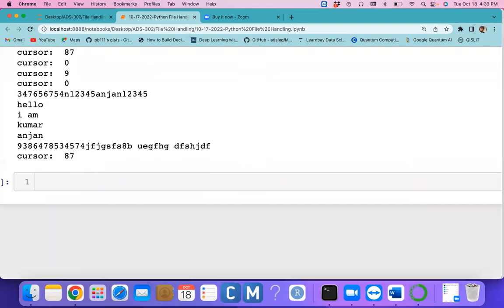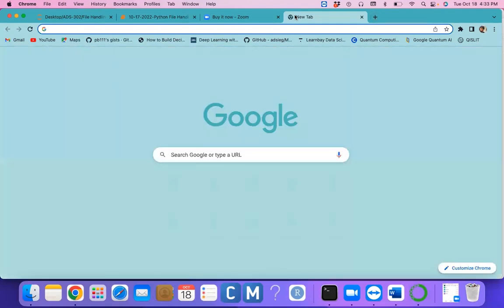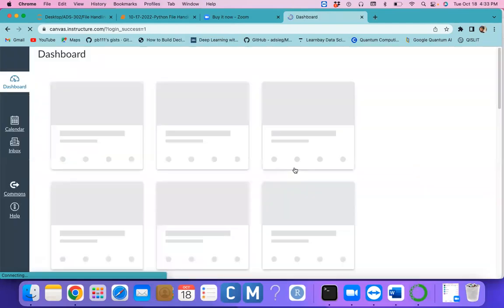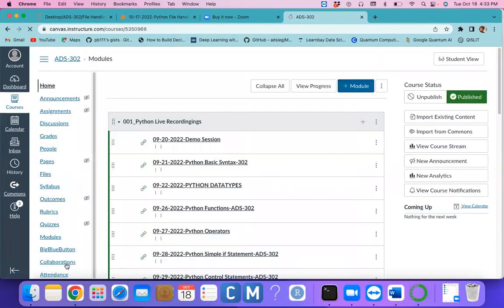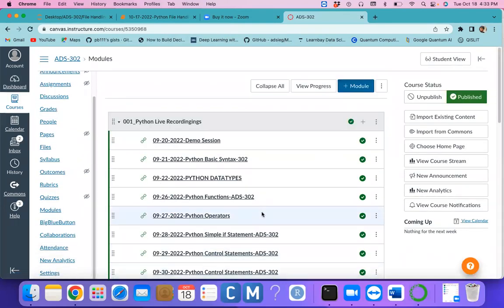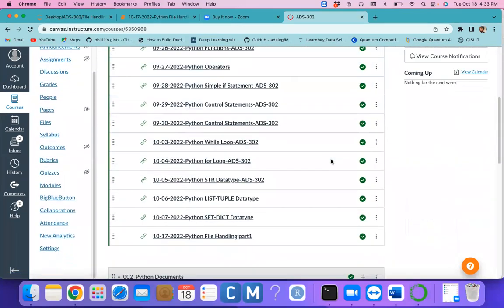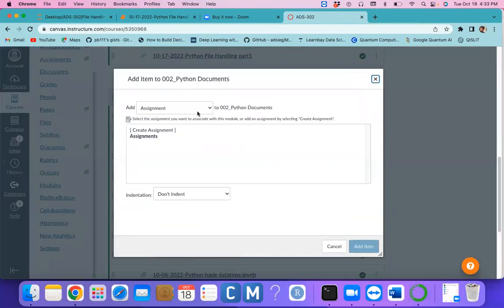Any questions, guys? No. I would like to upload this particular file handling Jupyter file. You can try your own. If you have any question, please let me know, and I will try to answer. So this is about file handling. In future, if you get any kind of file handling concept, I think it can help you.